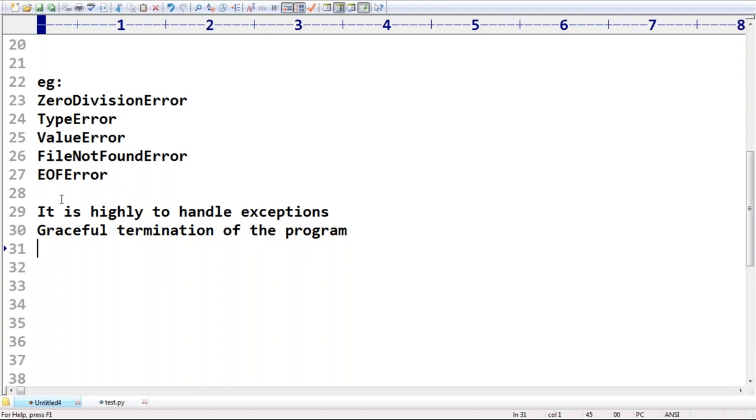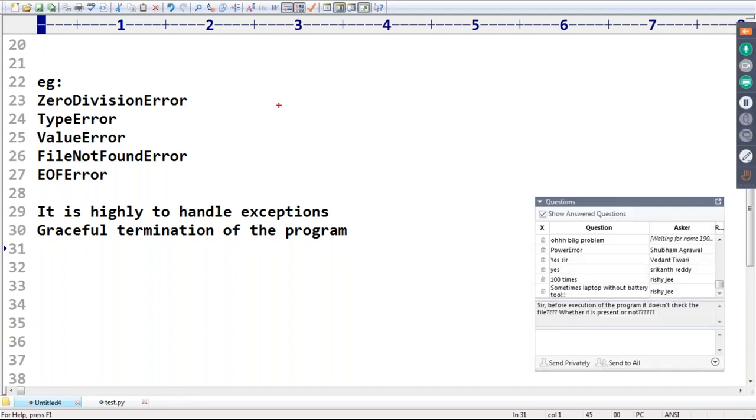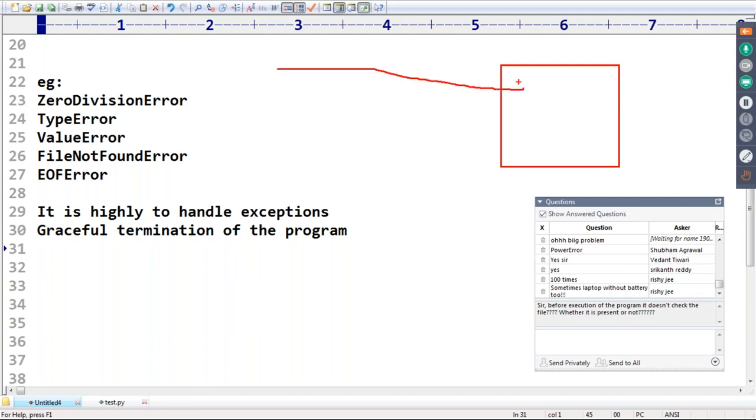Okay, remember that. Sir, I open a database connection. Assume that, sir, this is my database. I open the database connection. I have to read the data. After reading the data, I have to close this connection, sir.